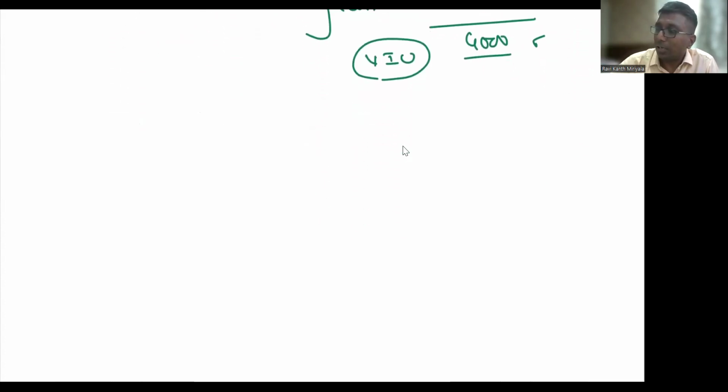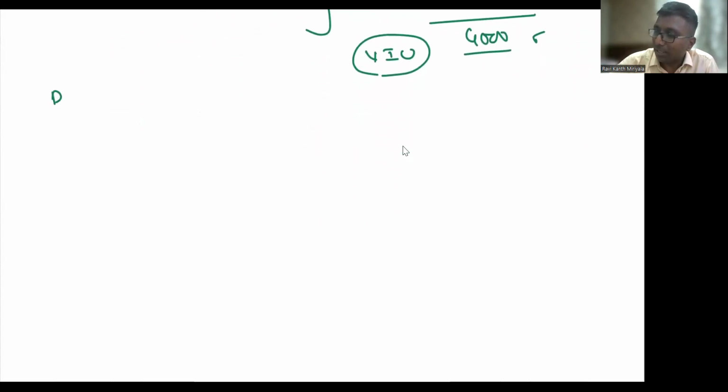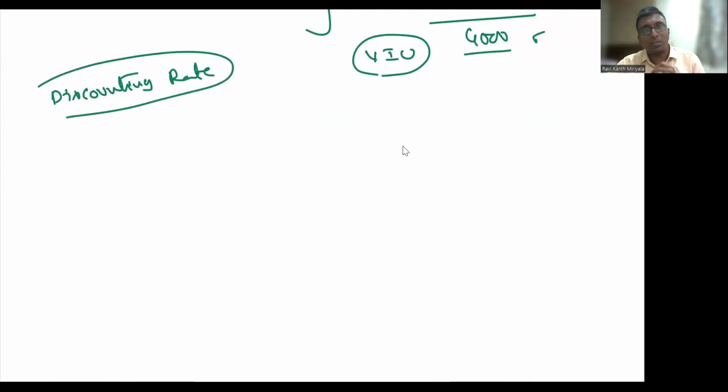Now let us look at the discounting rate. Sir, which rate am I supposed to take? Correctly speaking, in accounting standard 19 we use the word IRR of the lease. IRR of the lease. Just a second, my dear.